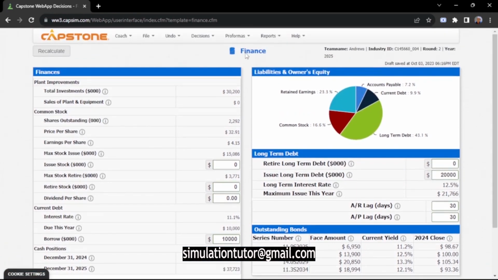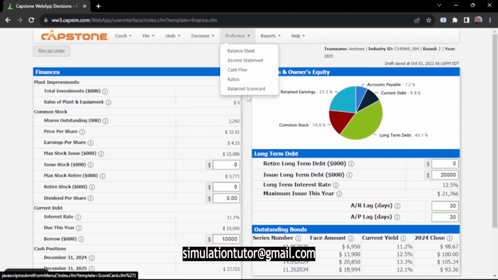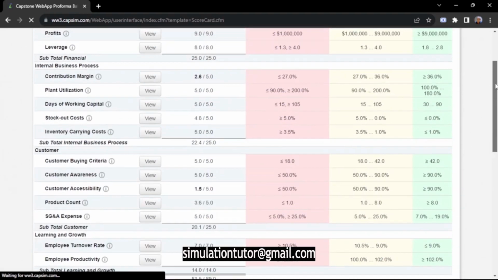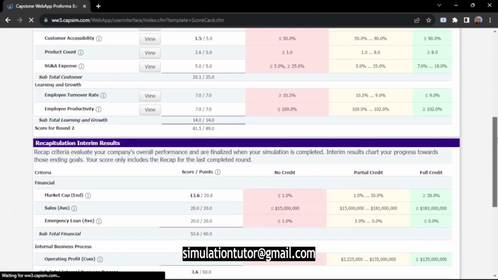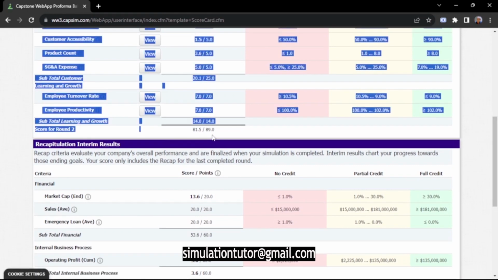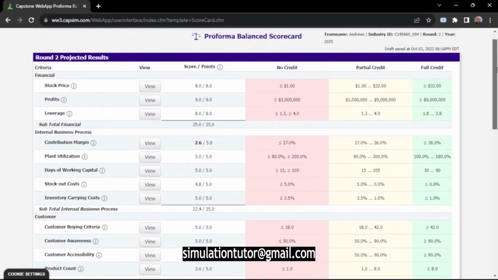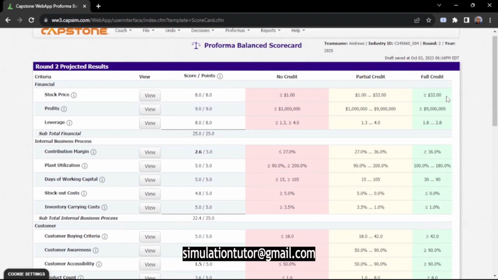Let us look at our balanced scorecard. My balanced scorecard is 81.5 out of 89. I believe in this round I'll perform better compared to the last round.